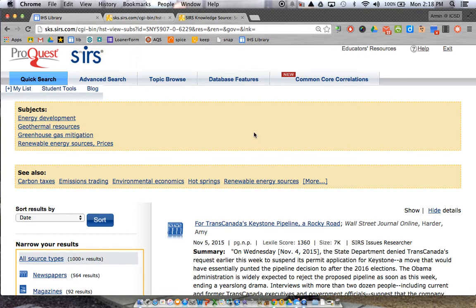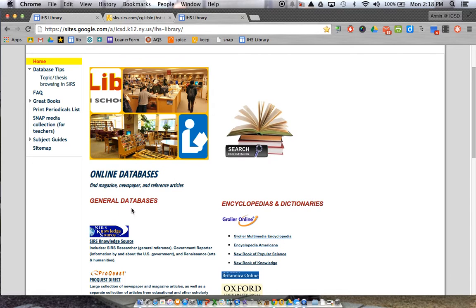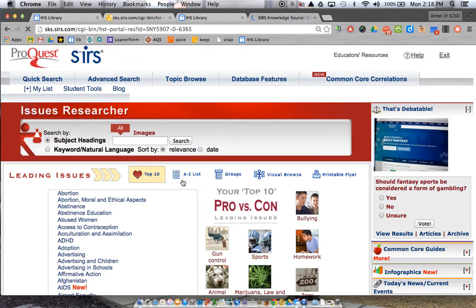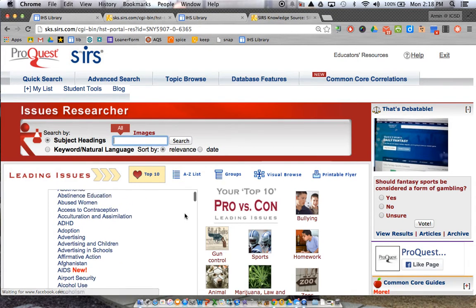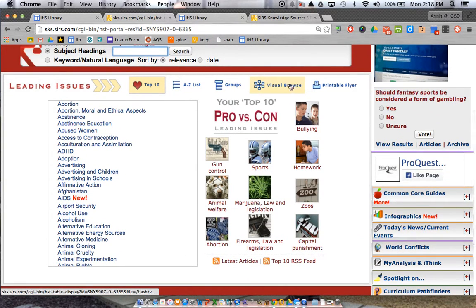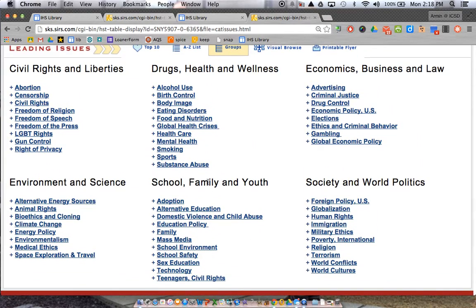Again, I'll take you through how we got there. We started off at the high school library homepage. We went to SIRS Knowledge Source. We clicked on SIRS Issues Researcher. And then we looked at Visual Browse. We could also go to Groups. And Groups is a different way of doing the same thing. It breaks all topics down into subtopics.